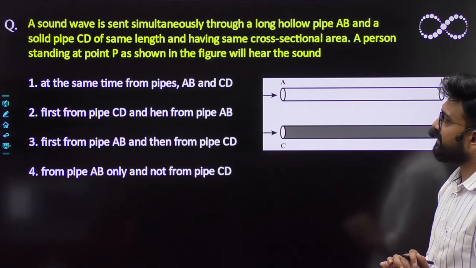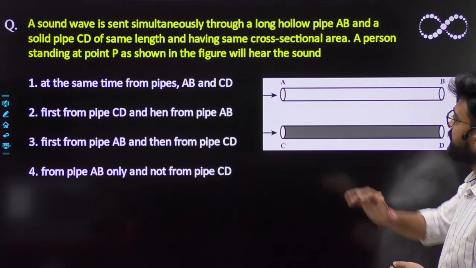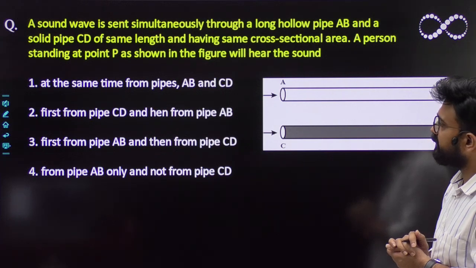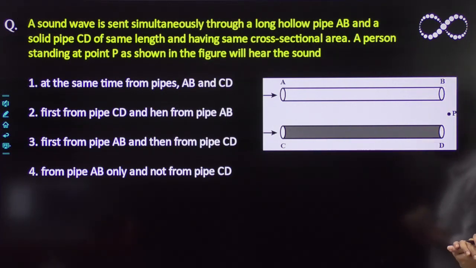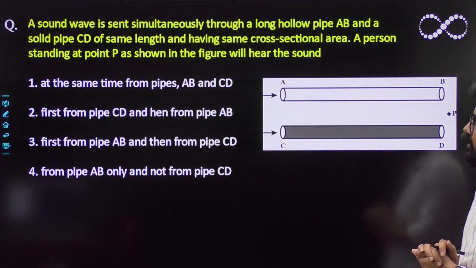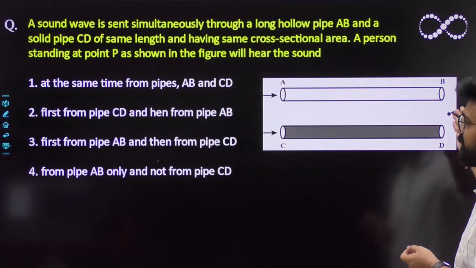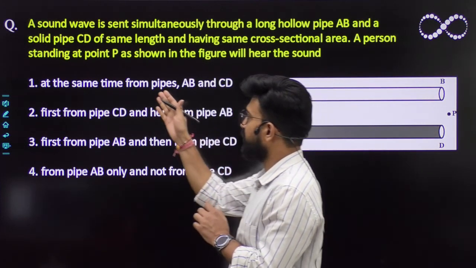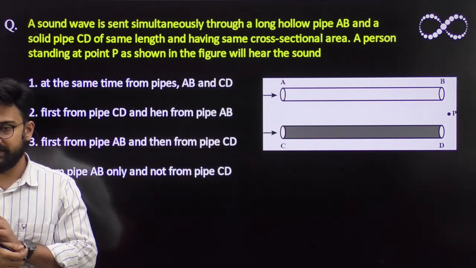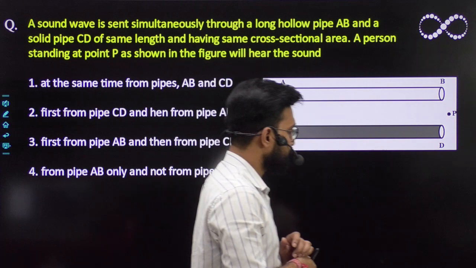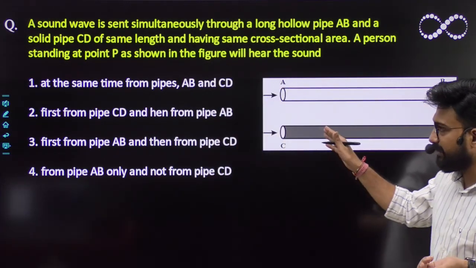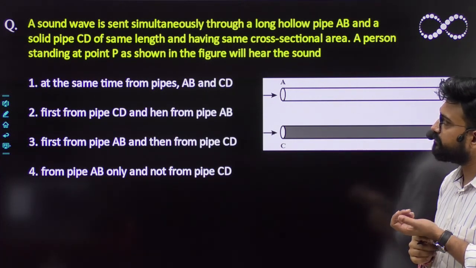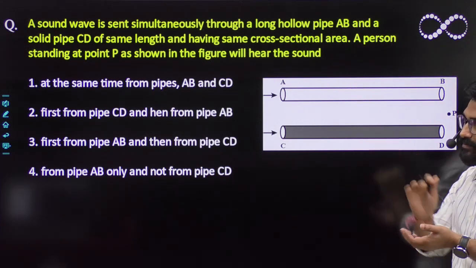A sound wave is sent simultaneously through a long hollow pipe AB and a solid pipe CD of the same length and having the same cross-sectional area. This is also a very simple question, right? A person standing at point P, as shown in the figure, will hear the sound at the same time from pipe AB and CD, or is it something else? This pipe is solid, that means it is made up of a solid cylinder, and this is a hollow pipe.